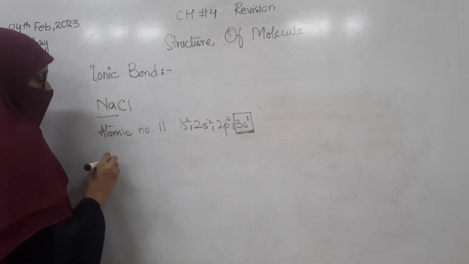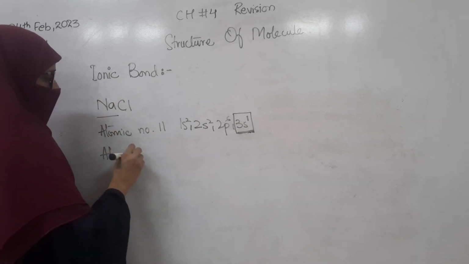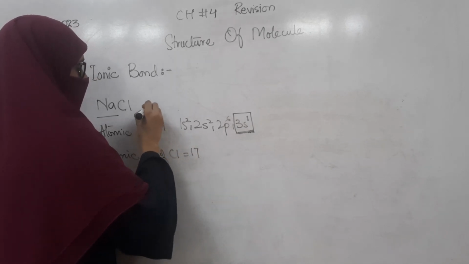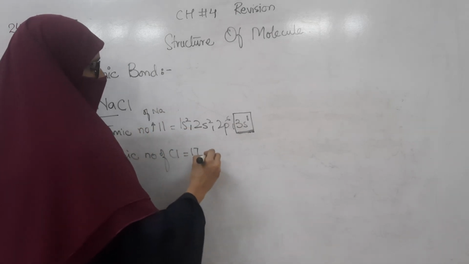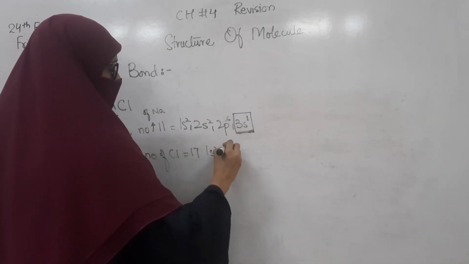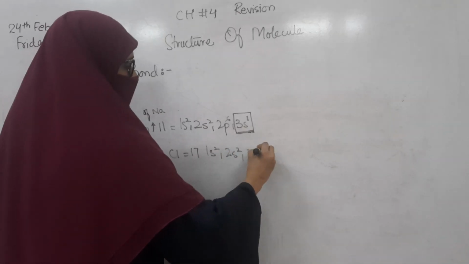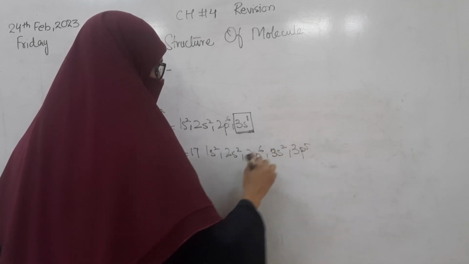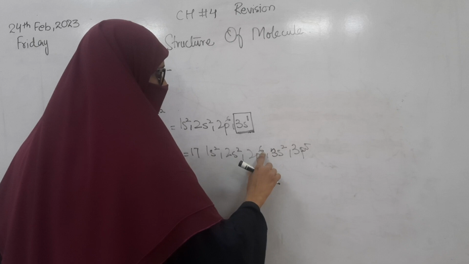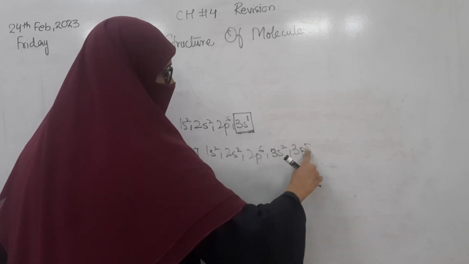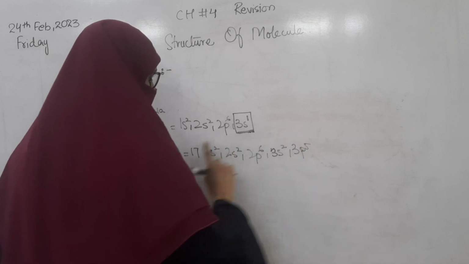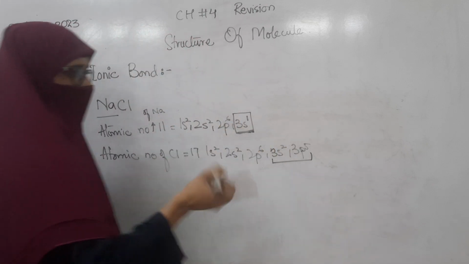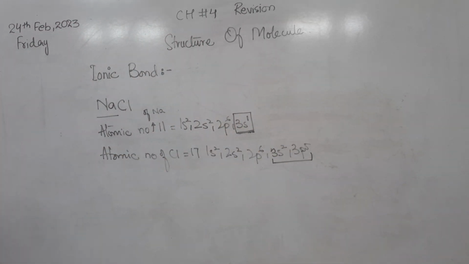In the same way, the atomic number of chlorine is 17, and its electronic configuration is 1s2, 2s2, 2p6, 3s2, and 3p5. 2 plus 2 plus 6 is 10, plus 2 is 12, and 12 and 5 is 17. The 3s and 3p form the last shell, and it needs one electron to become stable.